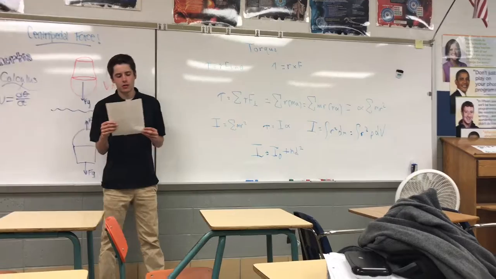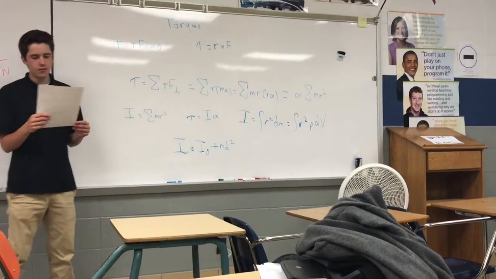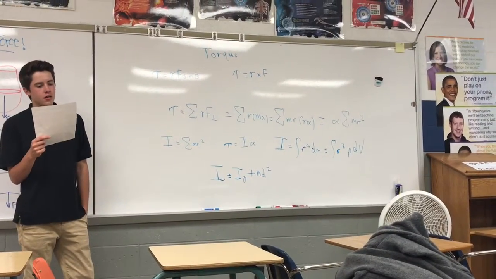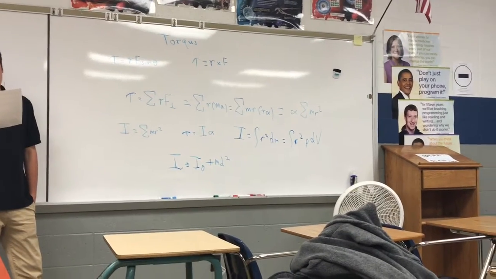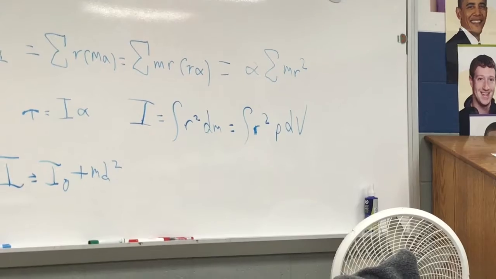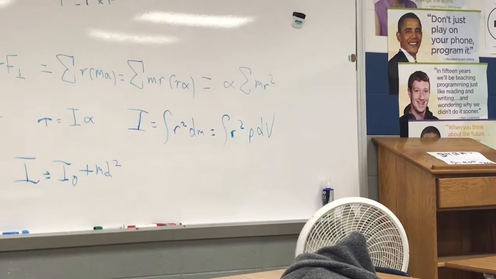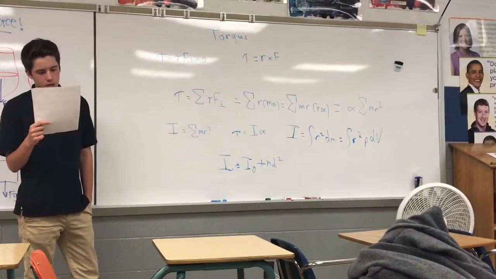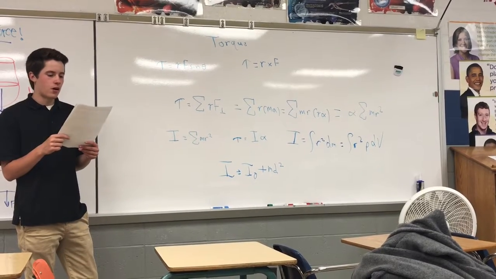For a finite number of objects, we can simply evaluate the sum. For a continuous distribution of matter, we use I equals the integral of R squared dm, which equals the integral of R squared rho dV, where rho is the density. This integral is generally quite messy to evaluate. The moments of inertia for simple geometric shapes, such as spheres and cylinders, are given in various tables around commonly used axes.